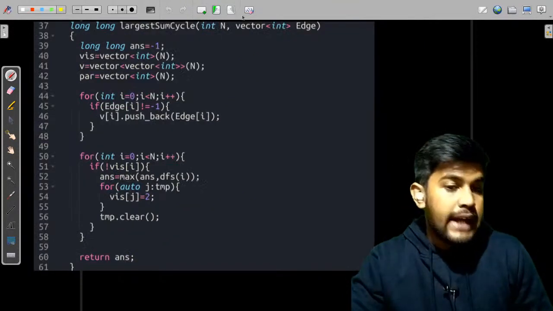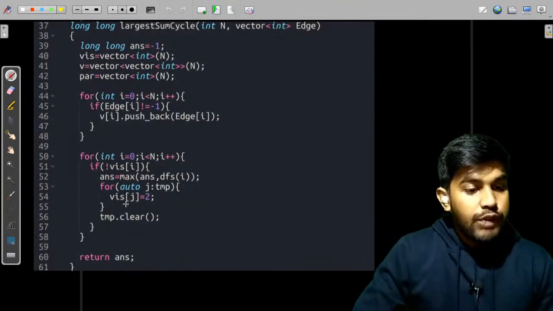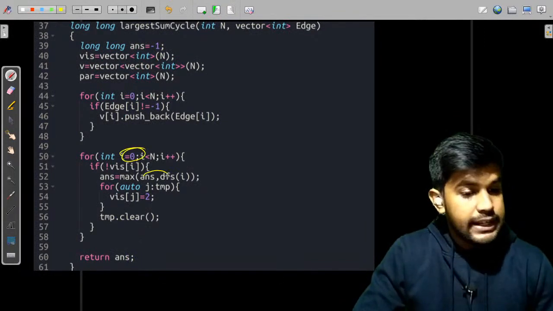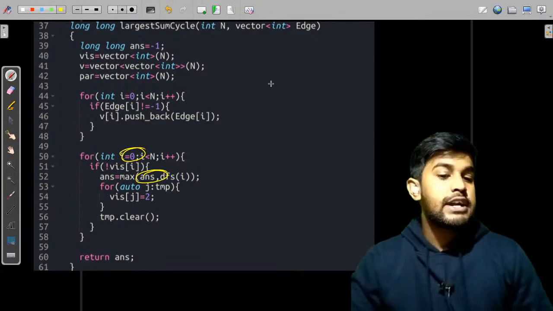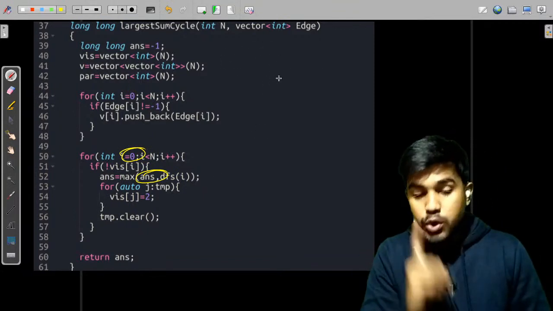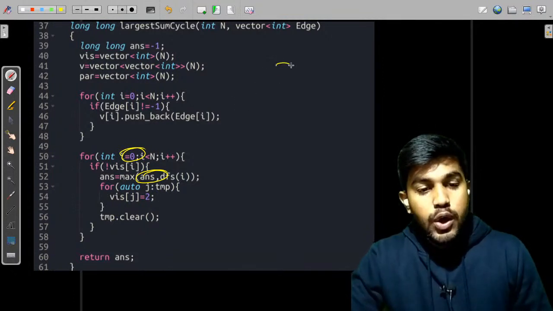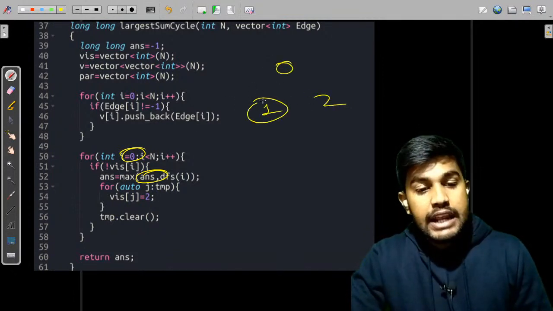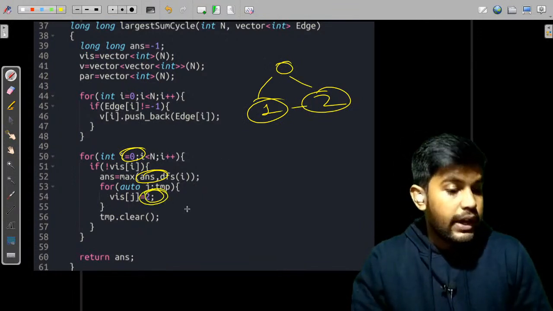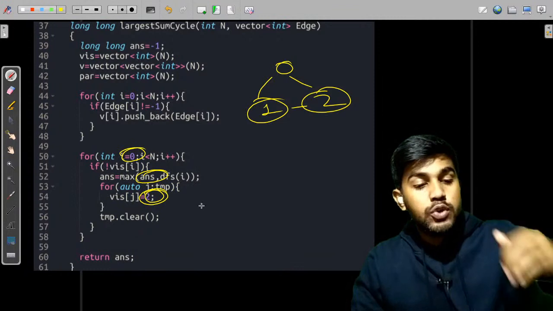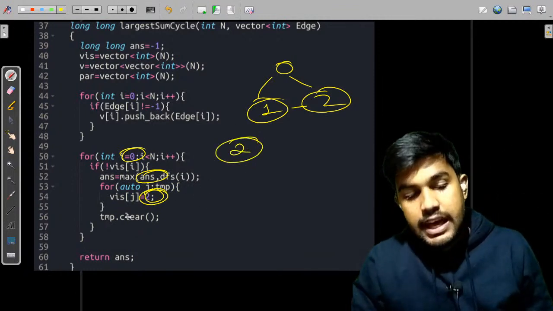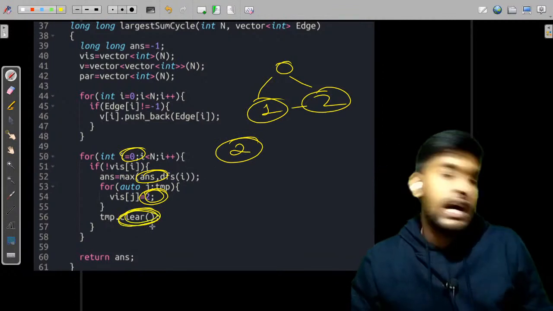Now what we would do is come back directly here. If a node is not visited, we would do a DFS from that point. And whatever we have visited, as I told you, every edge would be included in a loop only once. So whatever edges are included in that loop, we would mark them as 2. This means that this has been included before. So we would just write 2 here itself, and we would clear this vector and use it again.